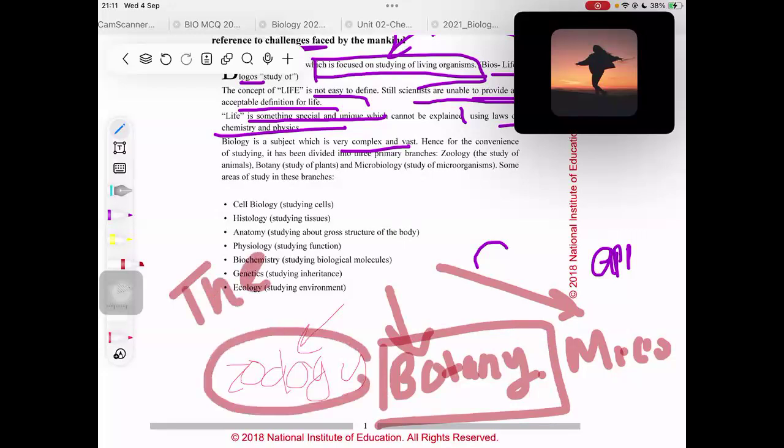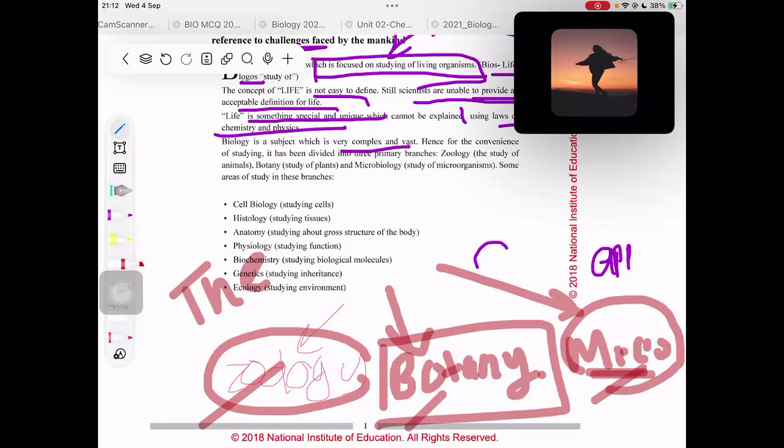So basically, biology can be divided into three main branches. One is zoology, which is the study of animals. The other is botany, and the other is microbiology. When people ask what are the three primary branches, many people forget the microbiology part. Maybe it's because sometimes it's too simple to even understand, right? It's too simple to study because you know it's microbiology, but many people forget that, right? So try to keep these three things in your head. The three primary branches of biology are zoology, botany, and microbiology, right?